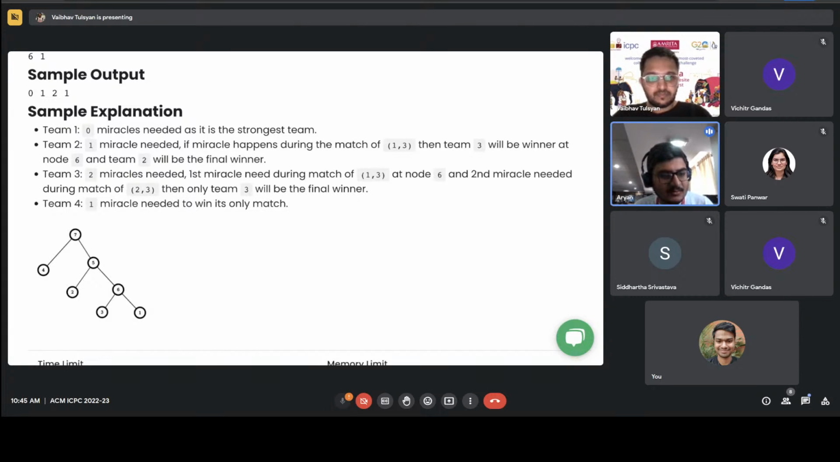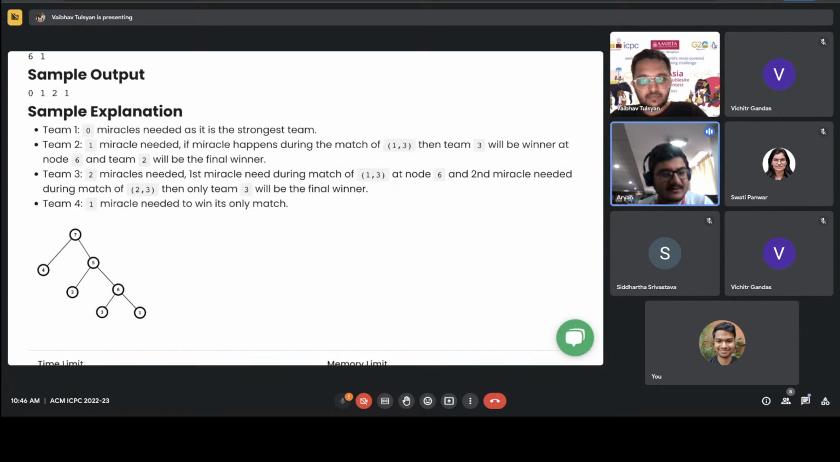And if you look at team 2, its first match is between the winner of the match between 1 and 3. So in case 1 wins, then 1 can also beat team 2. But in case 3 wins in the match against 1, then winning the tournament would be easier for them. So they need at least one miracle, and we also know that if the miracle happens between 3 and 1, then 2 can win for sure. So that's the minimum we need for team 2 to win.